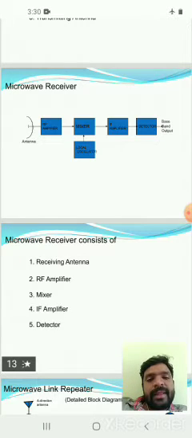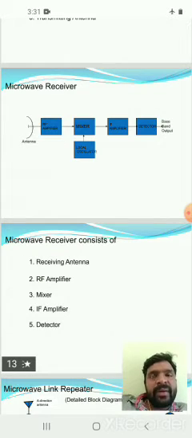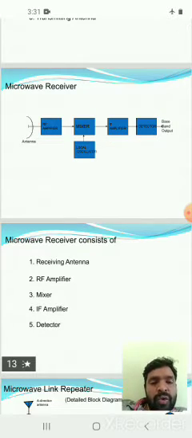Here the mixer has two inputs: one is the RF amplifier output and the other is the local oscillator. The microwave signals received from free space by the receiver antenna have a very high frequency, approximately in the gigahertz range. But in our receiver section we want the message signal, so the high frequency signals are converted into low frequency signals by using the mixer.